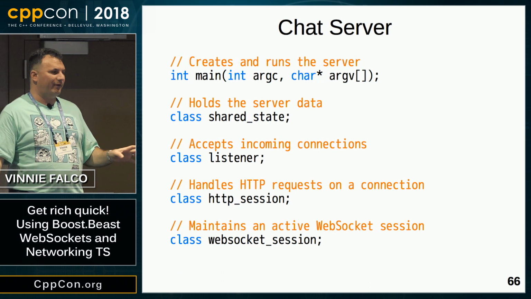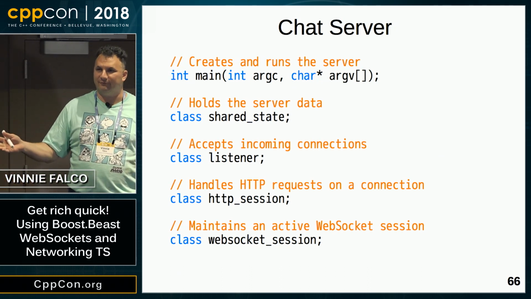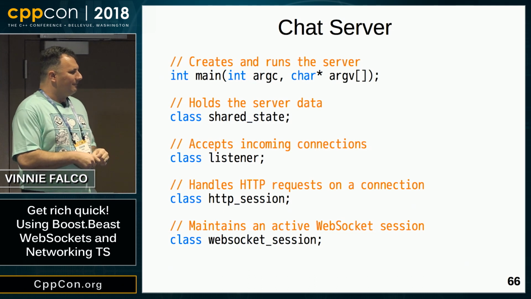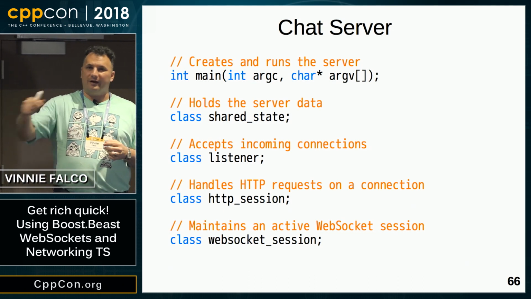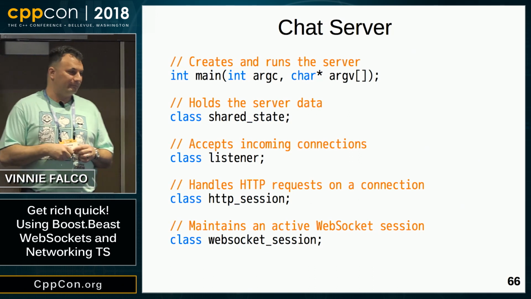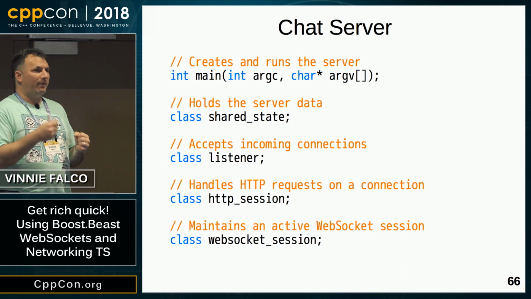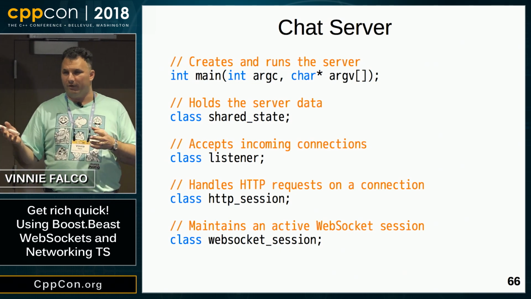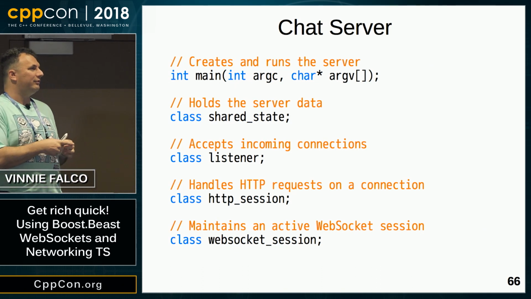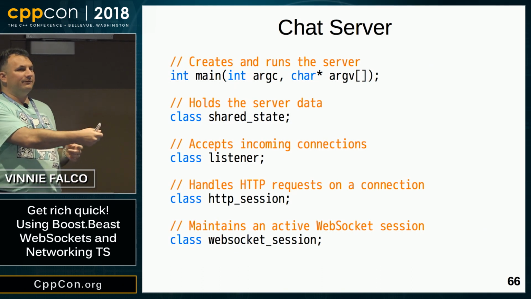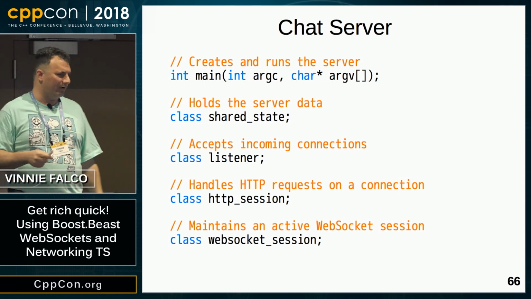So this server is divided up into 5 major components. First, we have main. Hopefully, everyone knows what that is. Then we have shared state, which is information that every object in the system needs to have access to. Then we have an object called a listener. This is responsible for monitoring the port and accepting incoming connections. And then finally, we have these 2 session objects. An instance of these objects represents one connected user of the corresponding protocol.